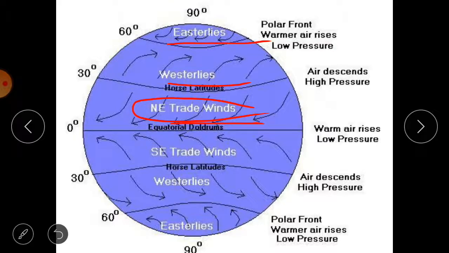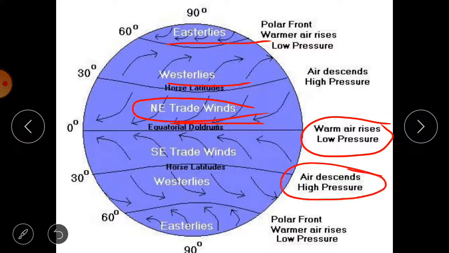Okay, and this is due to the difference in air pressure, because we know that air always moves from a high pressure area to a low pressure area, and because of this a wind system is formed.